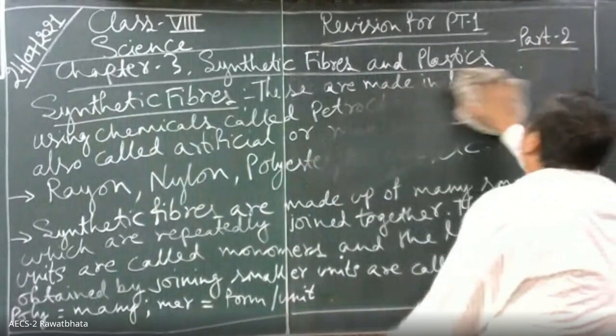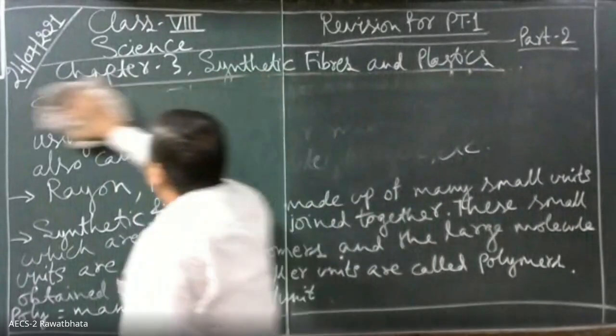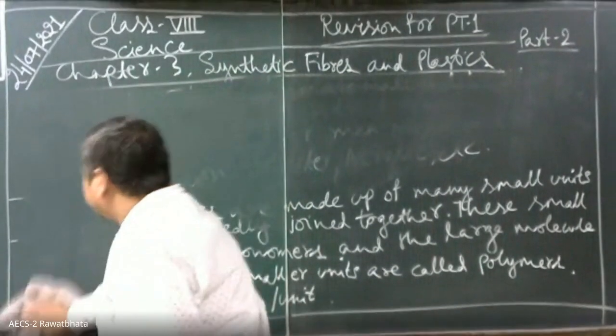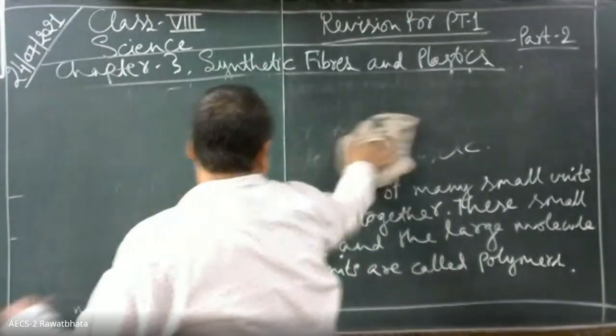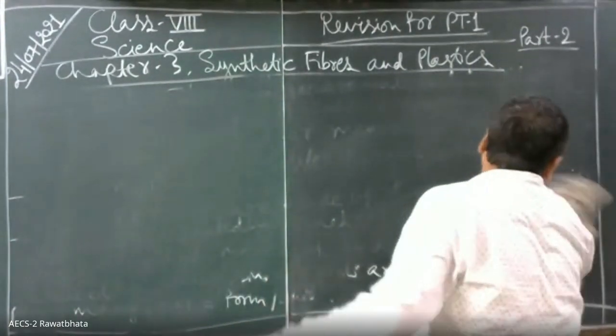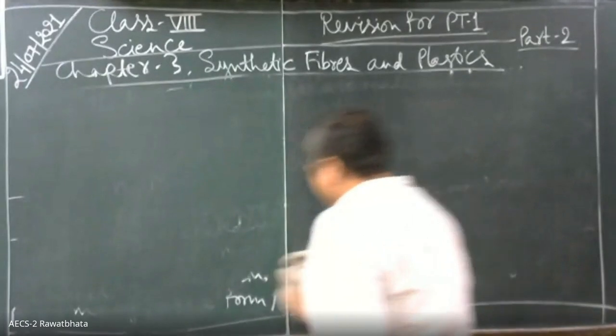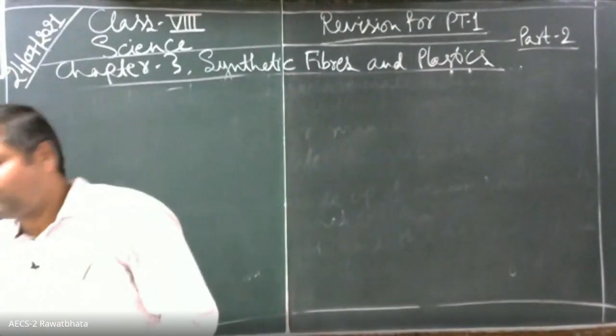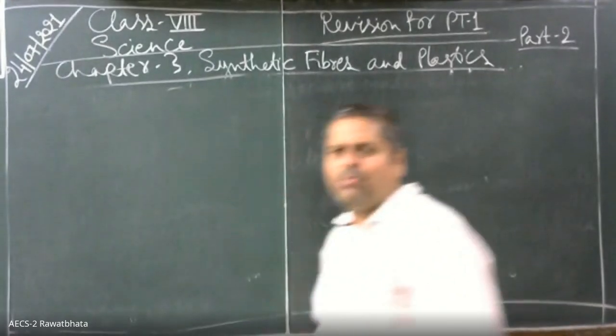Let us take the example of polythene. That is a plastic. Polythene is actually a plastic. It is made up of repeating units called ethene, and the reaction is called polymerization.